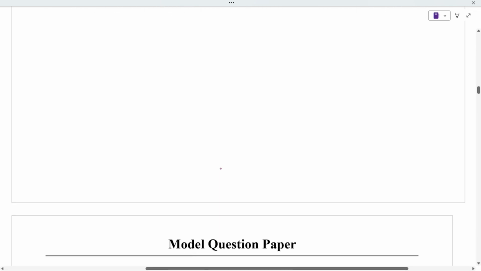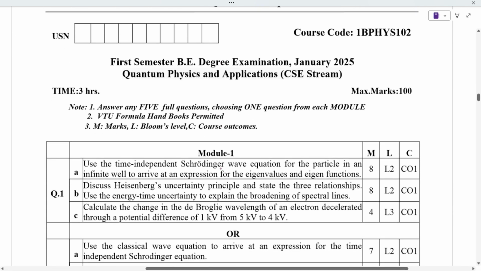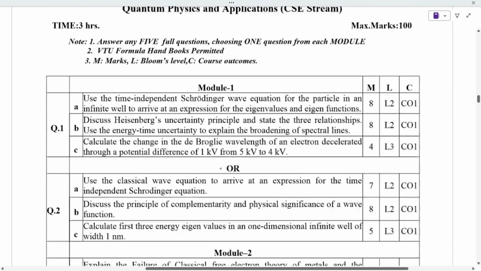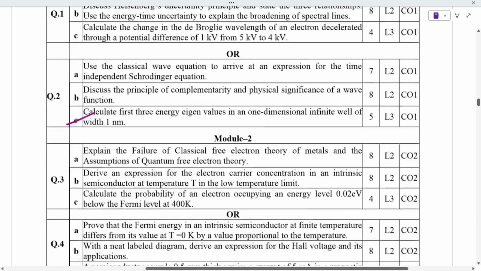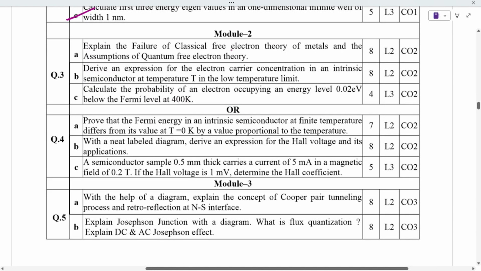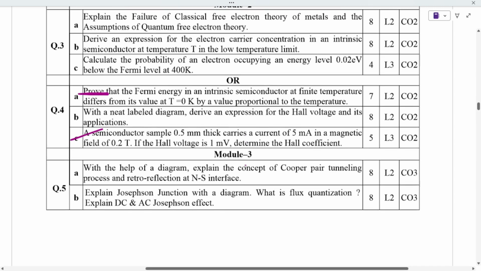Next is physics, quantum physics and its applications, which I'm discussing for the CSE stream. The first module covers the Schrodinger equation, uncertainty, eigenvalues, eigenvectors and the derivations, and we also have to do one numerical. Next comes the second module, which includes free electron theory, Fermi level, Hall effect and the proofs we need, and the problem given here. A similar type of problem will be given.